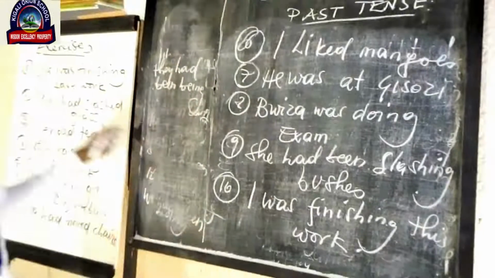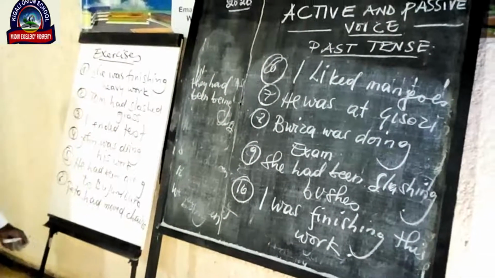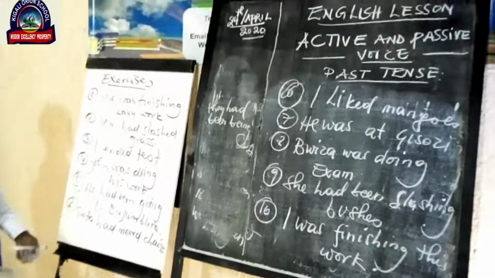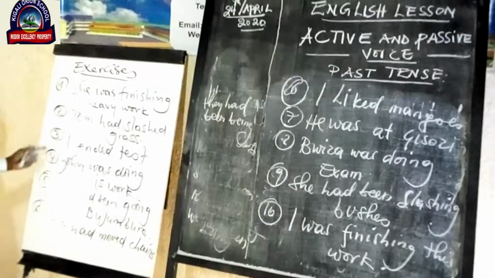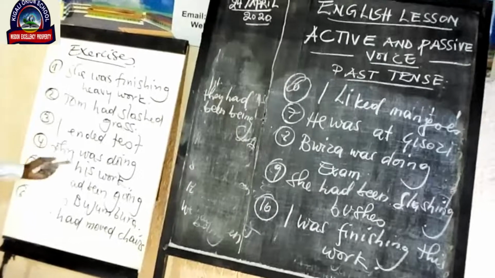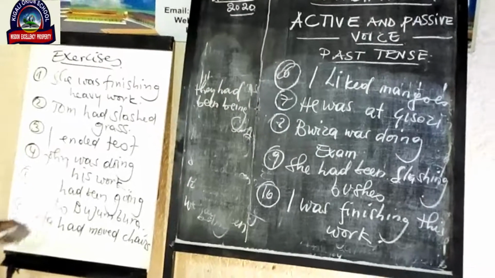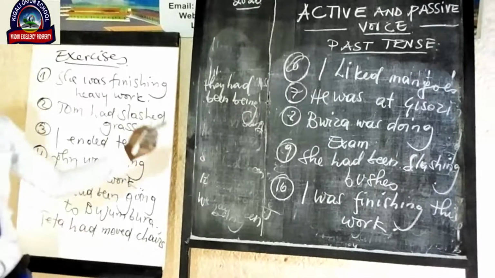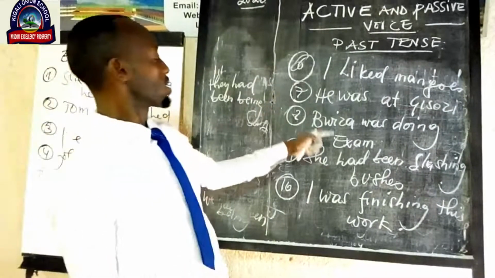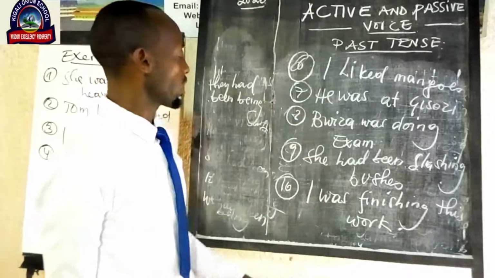So you see that from these exercises we have, the first question is, she was finishing heavy work. Tom had slashed the glass. I ended the test. John was doing his work. He had been going to Bujumbura. Teta had moved chairs. I liked the mangoes. He was at Kisozi. Giza was doing exam.